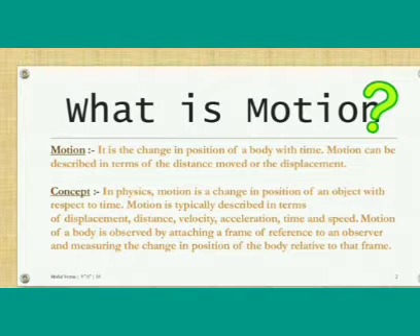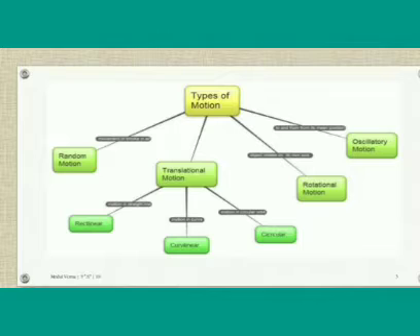Then there are different kinds of motion. Types of motion: random motion, translational motion, rotational motion and oscillatory motion. Random motion, for example, is the movement of smoke. Then translational motion, again of three types: rectilinear, curvilinear and circular motion. Next, rotational motion, the movement of the hands of a clock, and oscillatory motion, the back and forth movement about a mean position, is called oscillatory motion.